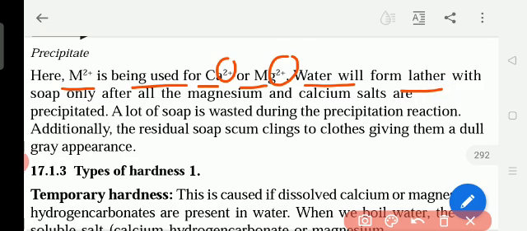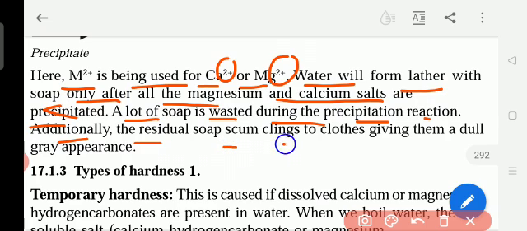Water will form lather with soap only after all the magnesium and calcium salts are precipitated. A lot of soap is wasted during the precipitation reaction. So if it is hard water, so much soap is wasted. Additionally, the residual soap clings to clothes, giving them a dull grey appearance. If you wash clothes in hard water, because of the white precipitate the clothes will become dull and not fresh.